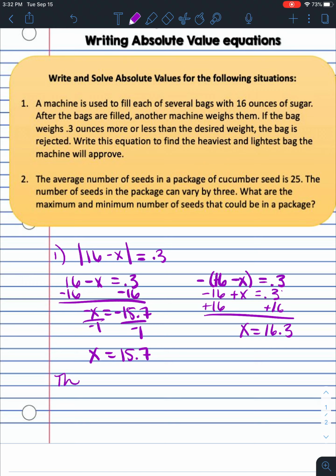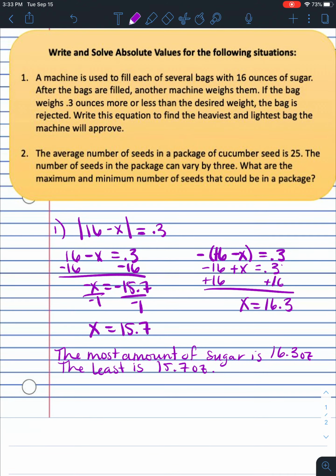So I'm going to write that out. I'm going to say the most amount of sugar is 16.3 ounces. And the least is 15.7 ounces. We can also write this as an inequality. We can say that the sugar has to be greater than or equal to 15.7, less than or equal to 16.3. So my sugar has to be within those two amounts.